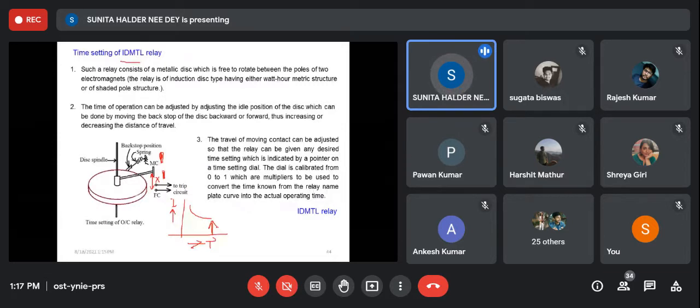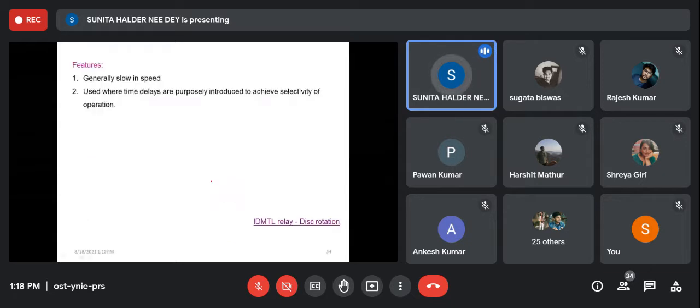We do not know when it will operate, for which current. But here there is a gradation. For a particular current, it will take a particular time. That's why it is the inverse definite minimum time lag relay. There will be a minimum time lag and this is a definite time lag. This type of relay is widely used in feeder protection or transmission line protection, because in a transmission line there are several sections. To provide discrimination among those sections, it is required.